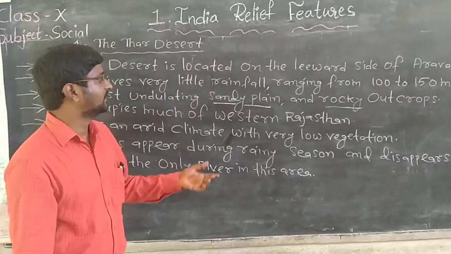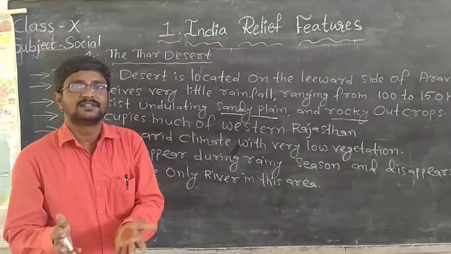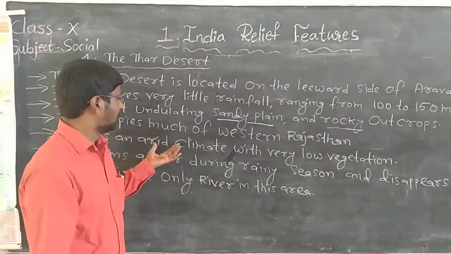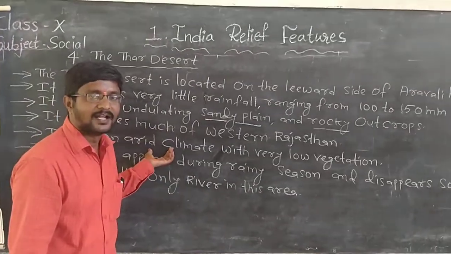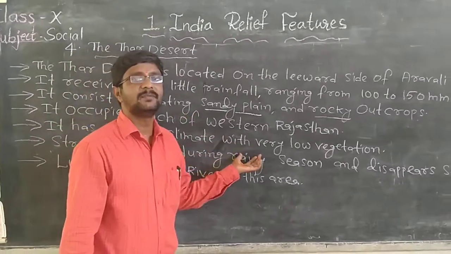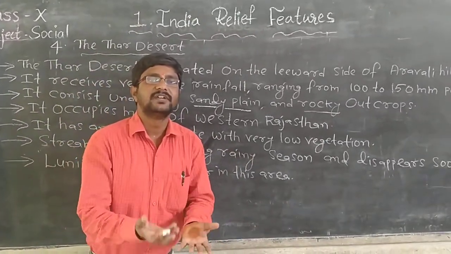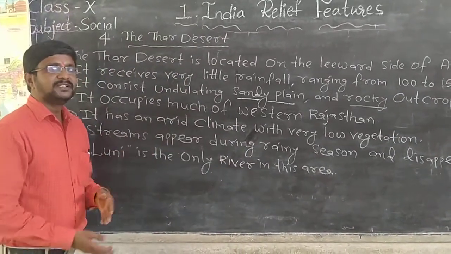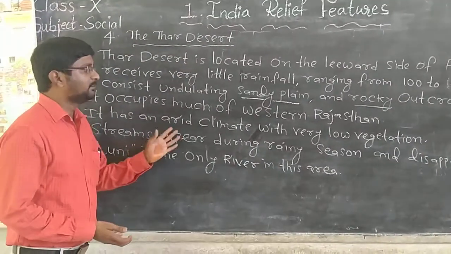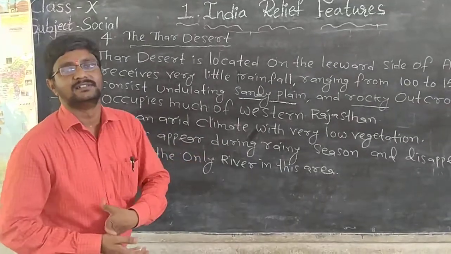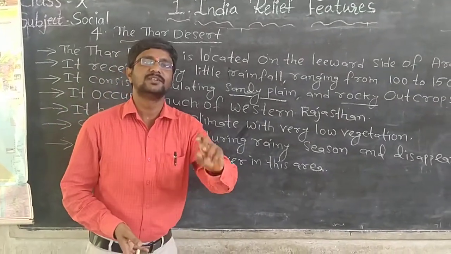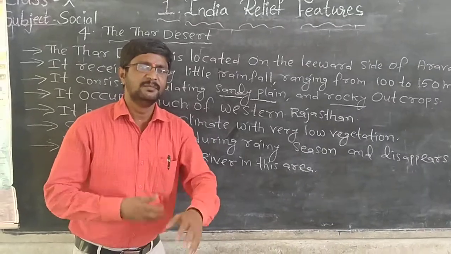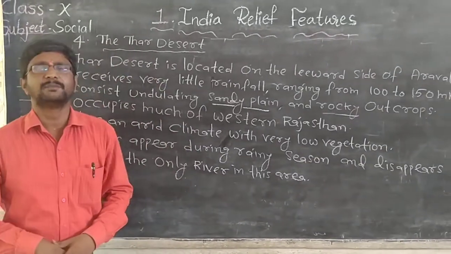So the Thar Desert region has an arid climate, and because of that arid climate, it is covered with very low vegetation. And what about streams in this region? Streams appear in this region only during the rainy season. Immediately they disappear.